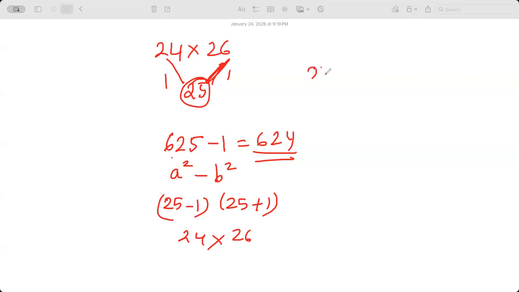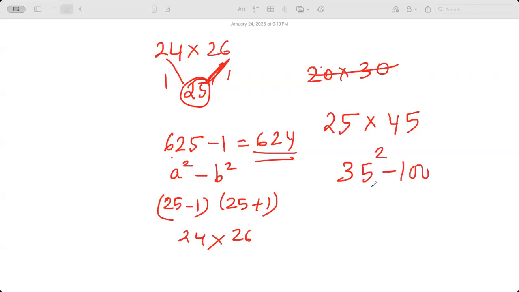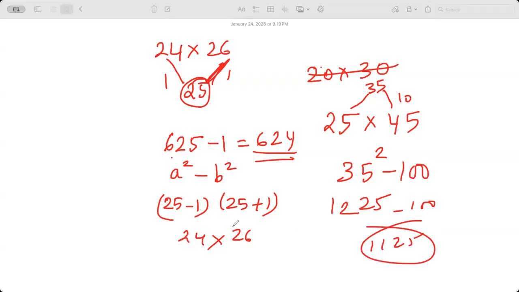Similarly, how can you do, let's say, 20 times 30? Quick, 20 times 30 is very easy. So how about 25 times 45? 35 square minus 100. You all got it? 35 is equidistant, 10 is the distance. 35 square is 1225 minus 100, 1125. Make sense, guys? These are tricks. Yeah, I have a question.